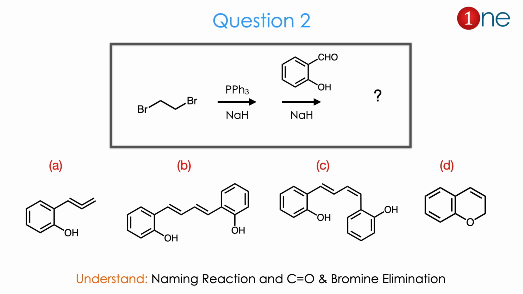The next question, the starting material is a dibromide with phosphine and sodium hydride. In the next step you are using an aldehyde and alcohol and NaOH, which is of aromatic nature. You are using the base NaH. Here products are given. The products involve CC bond formation as well as a cyclization reaction. You have to guess which way the reaction occurs, coupled or dimerization, cis dimerization or trans dimerization. So from the reactant you have to guess that a Wittig reaction is involved, and CO and Br are eliminated during the course of the reaction.